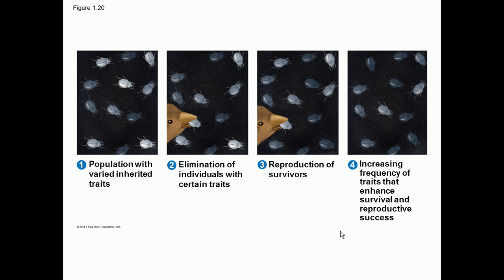Here is an example of natural selection. So basically you can see here, this is a population of beetles, and they're sitting on some soil, and you can see the color of the soil is dark. So this is a bird who is going to eat them. So you can see here all the beetles which are light skinned, because the background is black. The light skinned ones are going to be recognized easily by this bird, and this bird is going to eat them. So these beetles with light color are going to be recognized by the bird, and they will be eaten, and their population will be eliminated.